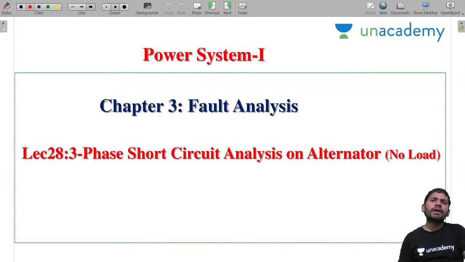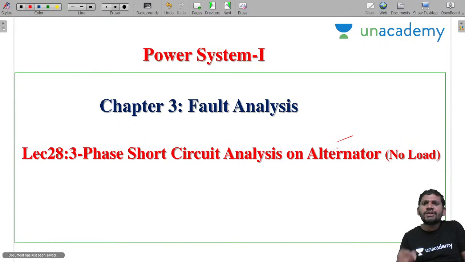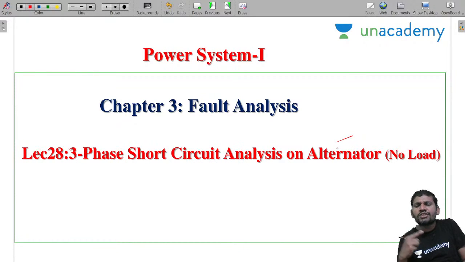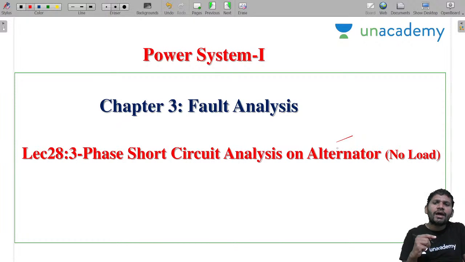Today's concept is in fault analysis itself. I am going to discuss three-phase short circuit analysis on alternators. In the last session, yesterday, I discussed the three-phase short circuit analysis on transmission lines. Today I am going to discuss the three-phase short circuit analysis of an alternator under no load conditions.